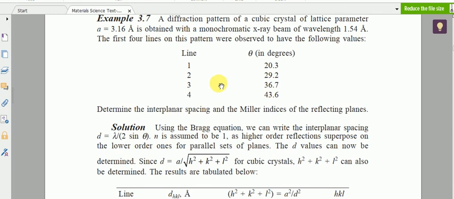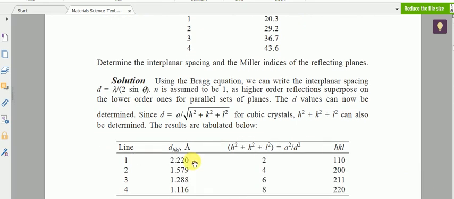We have two equations for the interplanar separation. One is n lambda equal to 2d sin theta, and it is specifically mentioned that n is 1. So lambda equal to 2d sin theta, or d equal to lambda by 2 sin theta. Okay. So making a table here, d is the calculated value of d using Bragg's equation. How? d equal to lambda by 2 sin theta. Lambda is given, theta value is 20.3, find sin theta, multiply with 2, then lambda is divided by this 2 sin theta. It gives an answer 2.20.